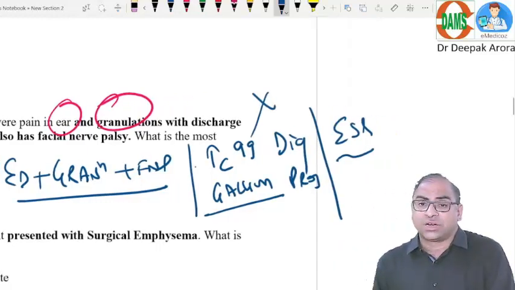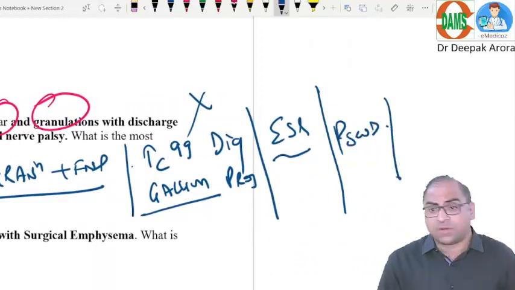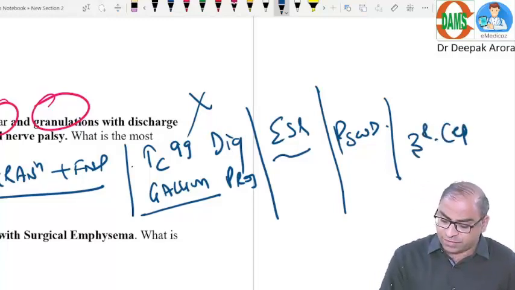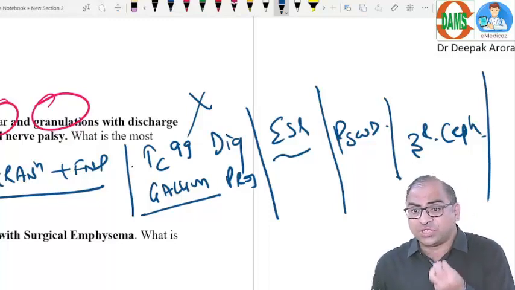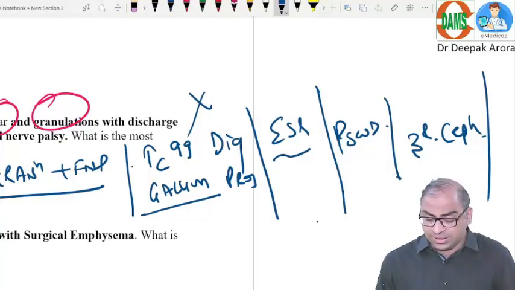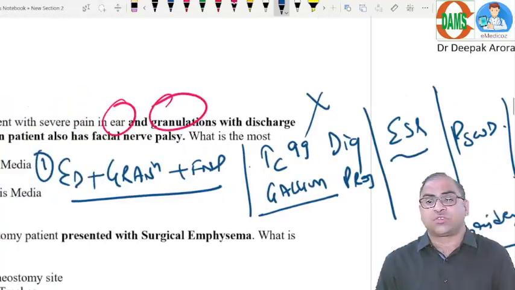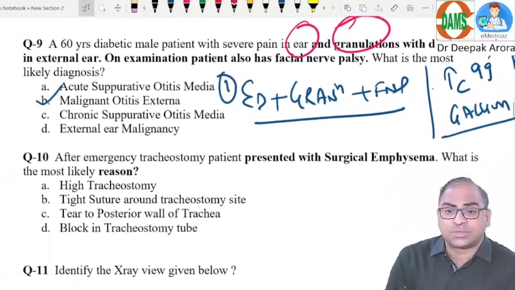Malignant otitis externa, which bacteria is involved? That is Pseudomonas. Therefore, what is the drug of choice? Drug of choice is always third generation cephalosporin. But if the patient is not responding, what surgical intervention can we do? Only a small procedure, that is debridement. Debridement is done. So these are the 6 or 7 points which should be in your tips. So the answer will be option B.